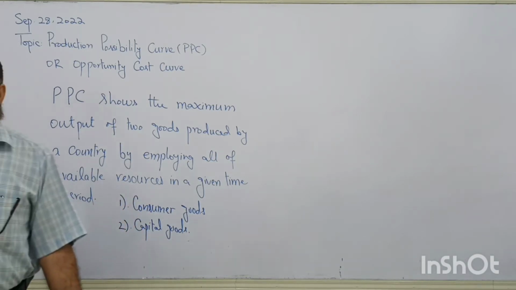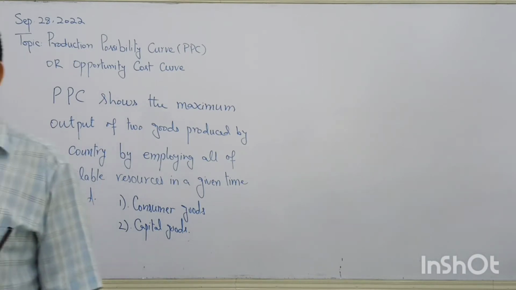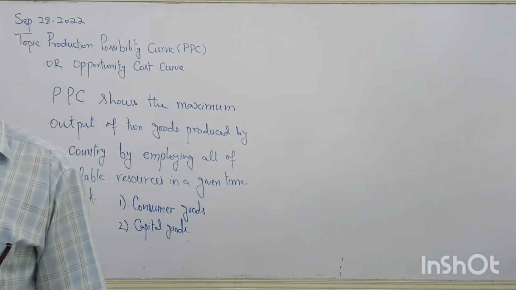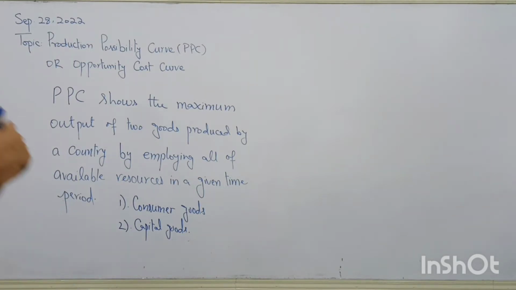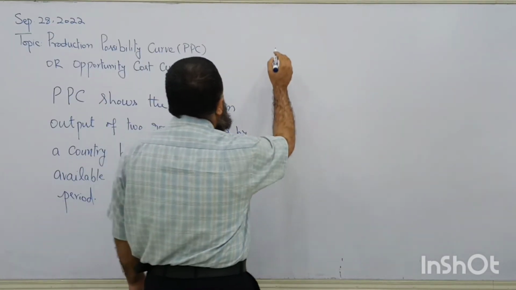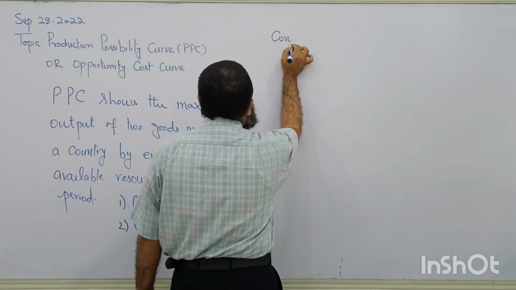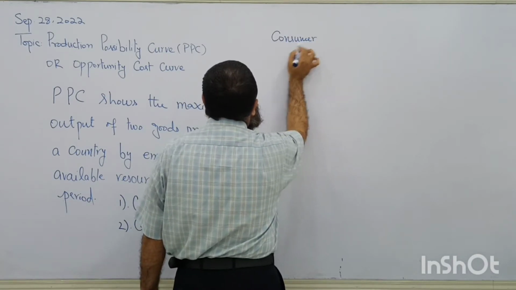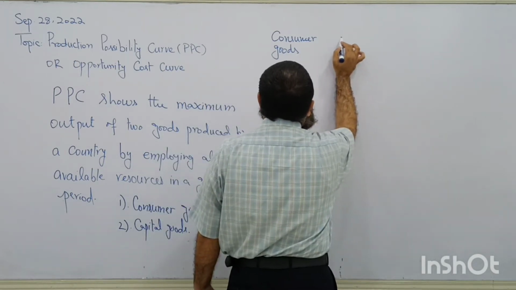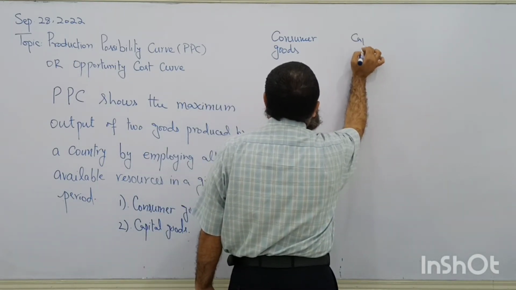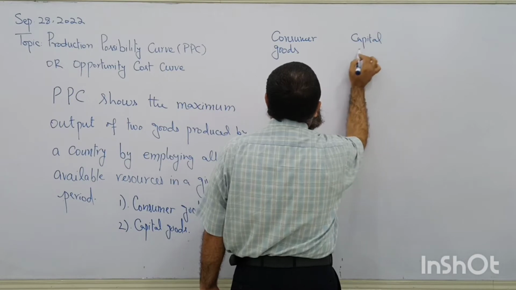So the economy is going to employ the resources in the production of these two types of goods. Here, I am going to see what are the different possibilities of production of these consumer goods and capital goods.